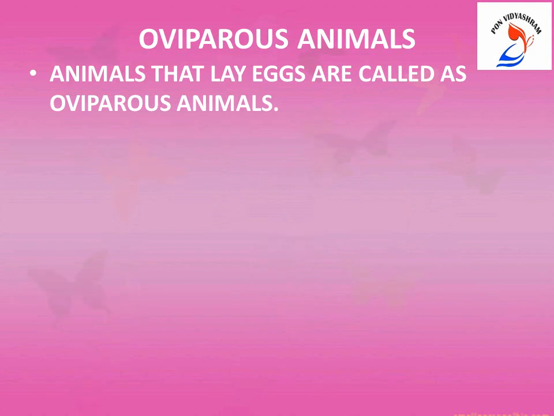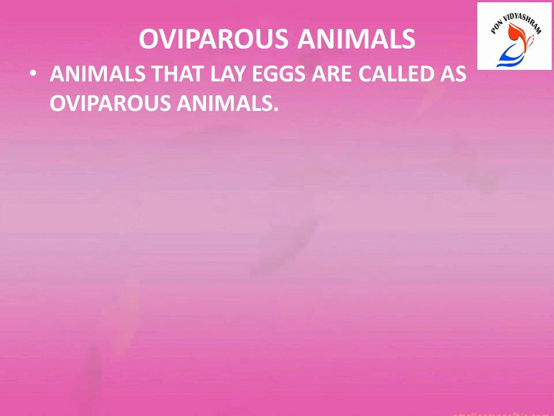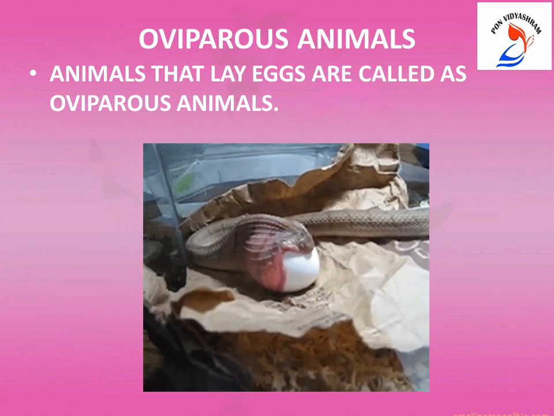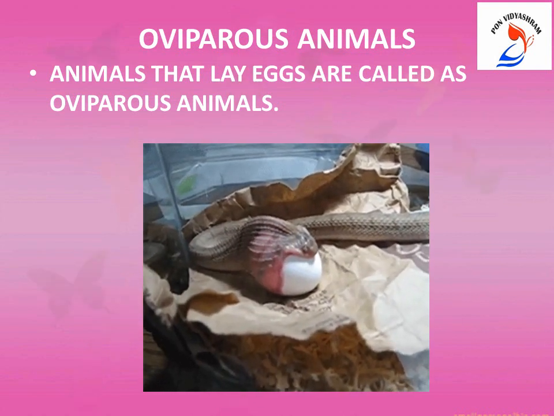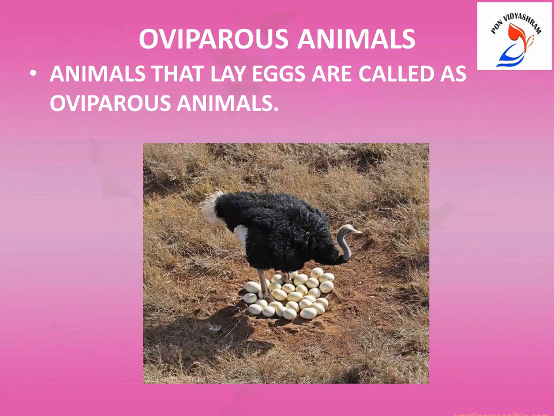Let's see what are oviparous animals. Animals that lay eggs are called oviparous animals. Let's see some examples. A hen will lay eggs and later these eggs are hatched into chicks. The snake will lay eggs and later it hatches into baby snakes. A frog lays eggs and later it hatches into tadpoles. And this is an ostrich. Ostrich also lays eggs. Ostrich eggs are the largest of all the eggs.